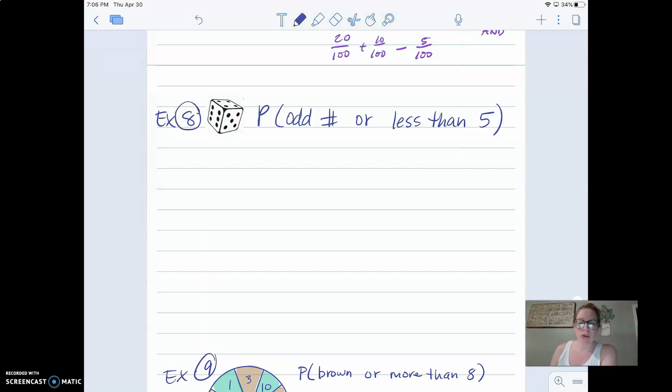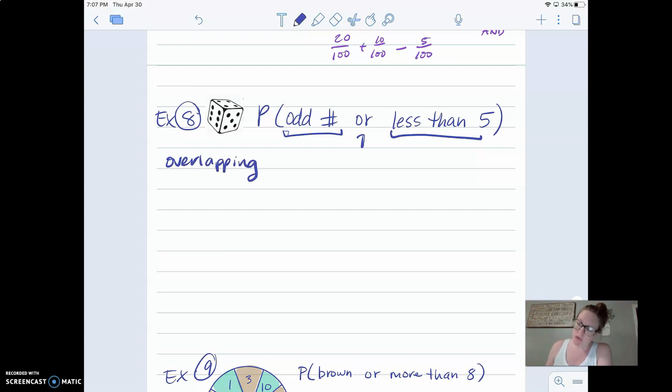Okay, so what you want to ask yourself is, is this mutually exclusive, or is this an overlapping event? So if you think about it, you're just asking yourself, can both of these events happen at the same time if you were to roll the die? Right? So meaning, are there odd numbers that are less than 5? Yes. So this is an overlapping one.